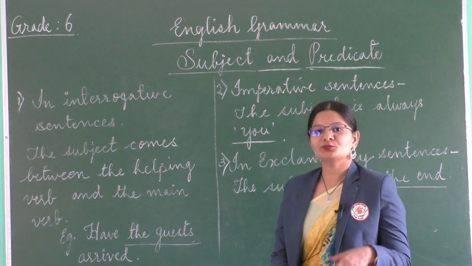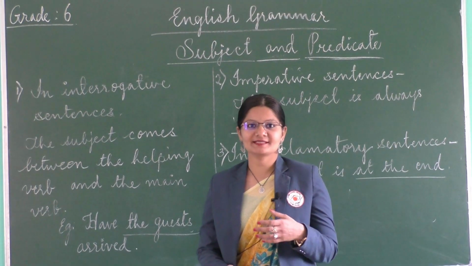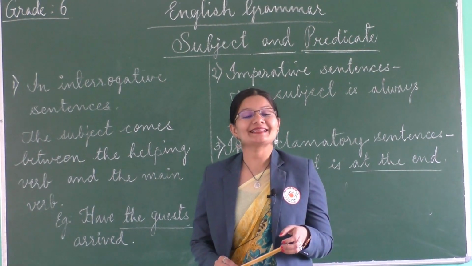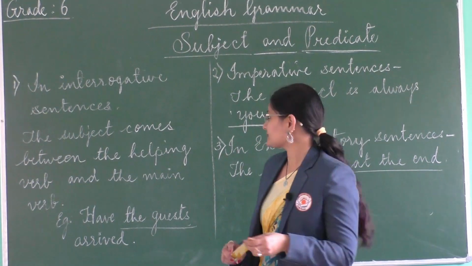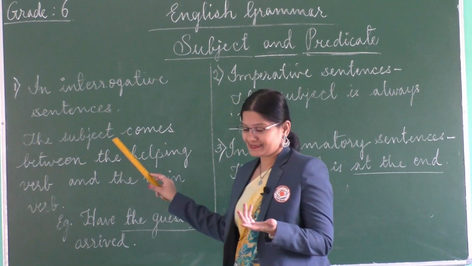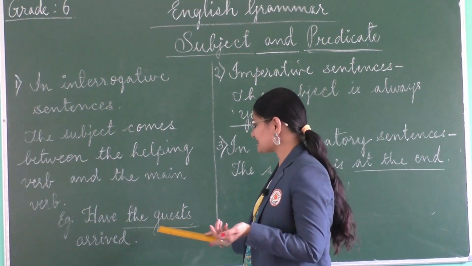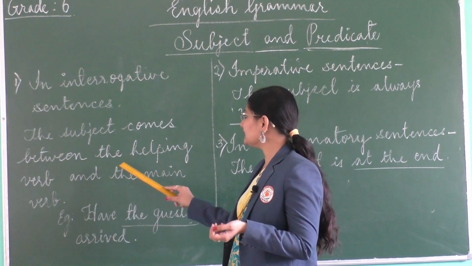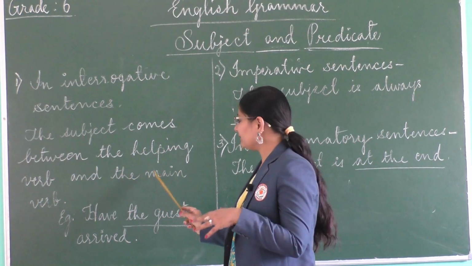Let's continue to understand the subjects in different types of sentences. To begin with, let's start with the interrogative sentence. So here, look at the example first. Have the guests arrived? So usually the subject comes between the helping verb and the main verb.